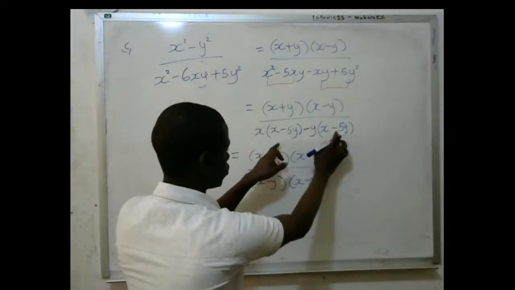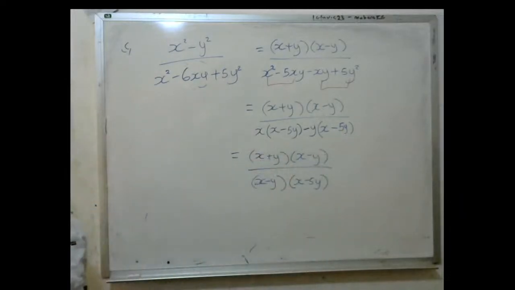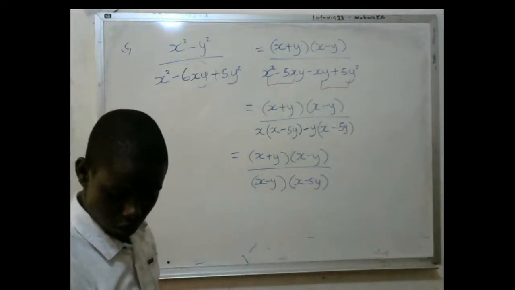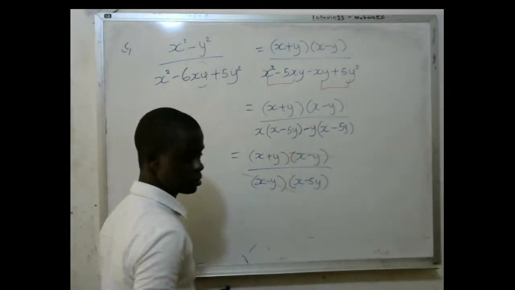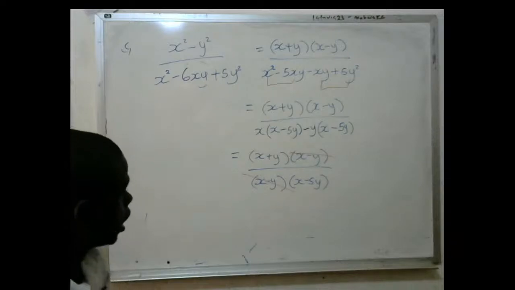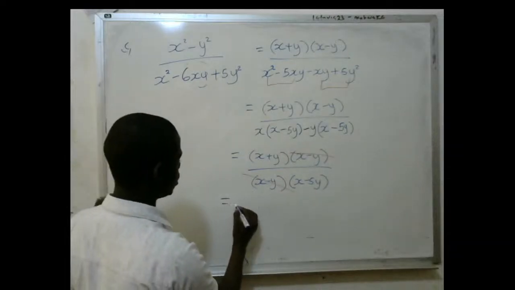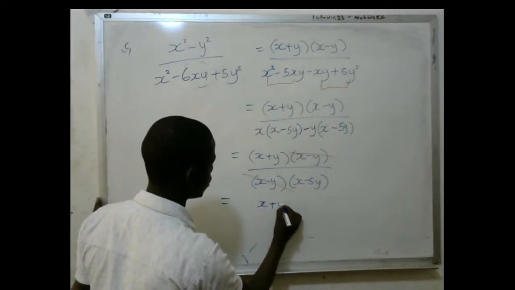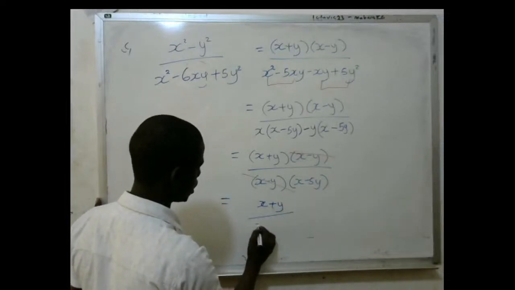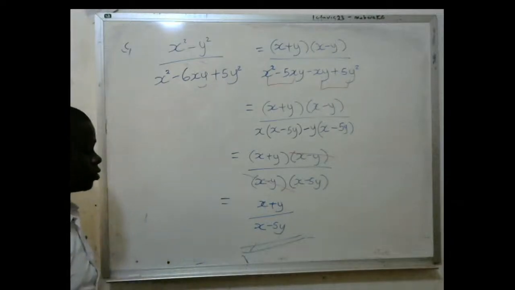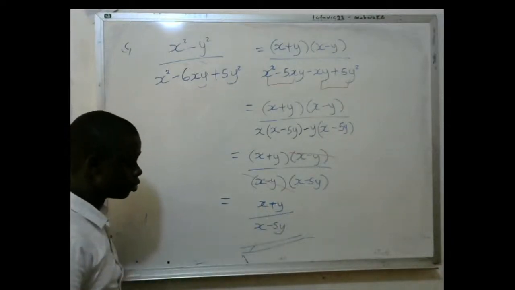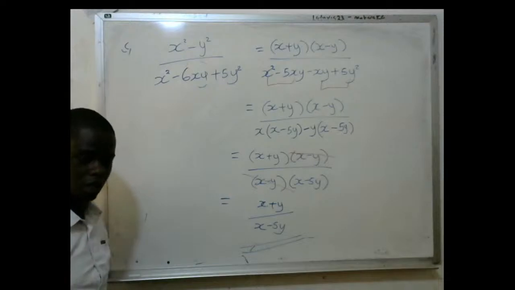I take only one bracket of this. You take only one bracket. You looked at that in the factorization bit of it. Now you look at these two brackets. You have brackets which are common. You can all see that this bracket is common with this. We cancel them out. After cancelling them out, x plus y over x minus 5y is the answer. Now don't cancel this and this and this and this. No, they cannot cancel when there are signs in between them.